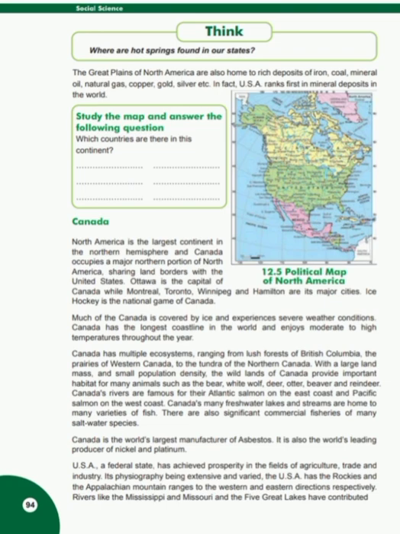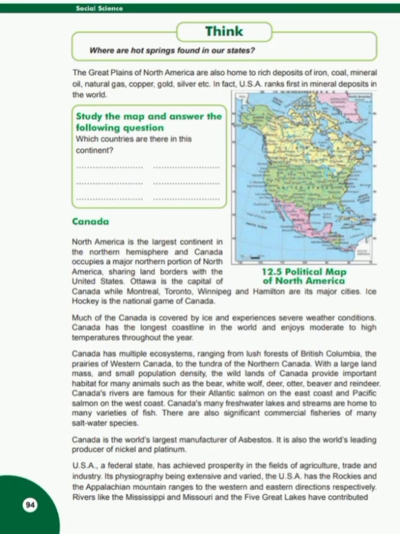Study the map and answer the following question. Which countries are there in this continent? Students, the countries in North America are Canada, USA, the full form of USA is United States of America. Third country is Mexico. Fourth country is small countries of Central America. Fifth is Greenland and Caribbean islands.